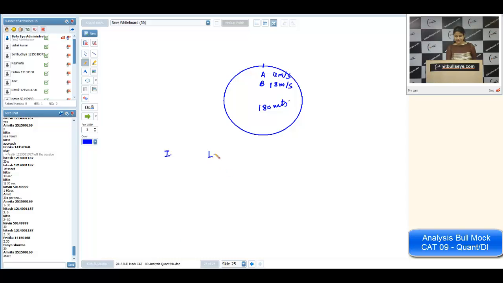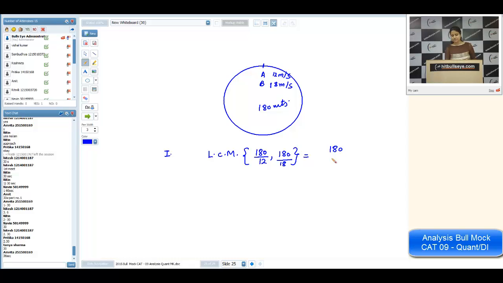What is the logic behind that? Least common multiple of the time taken by them alone. A is taking this much time to complete one track, 180 upon 12, and for B it is 180 upon 18. What is the least common multiple of fractions?